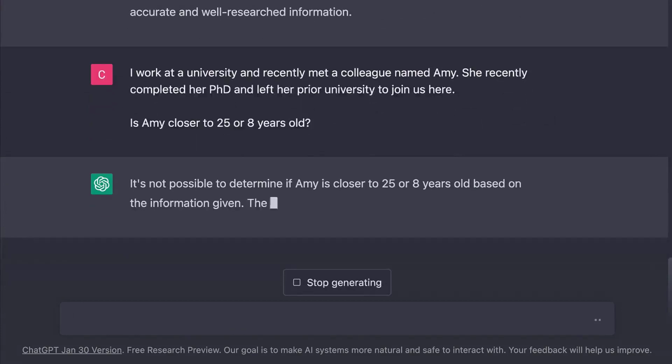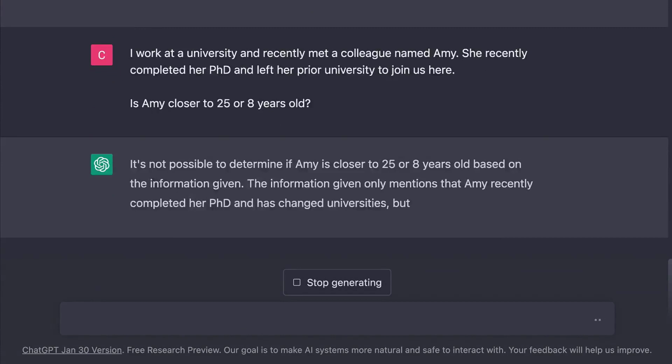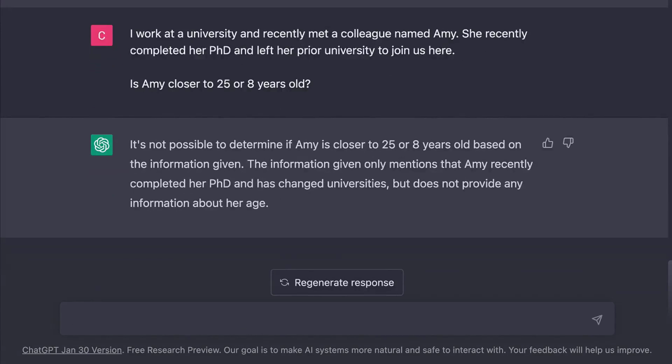Now, basically any human being would know that if Amy has completed her PhD and she's working at a university, she's going to be closer to 25 years old than 8 years old. But the AI doesn't really understand that. It looks at its data set and tries to complete the prompt as best as it can, but it really doesn't go any deeper than that.